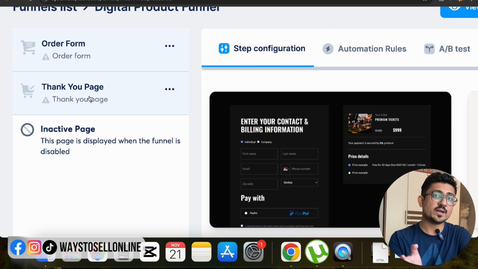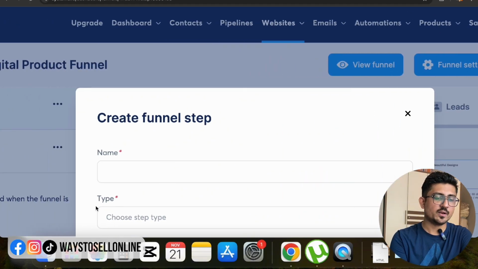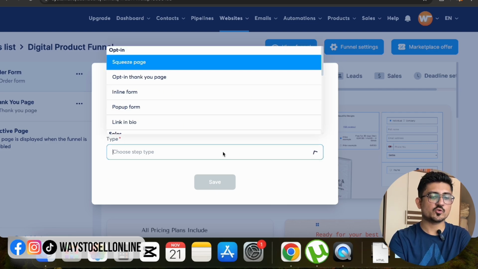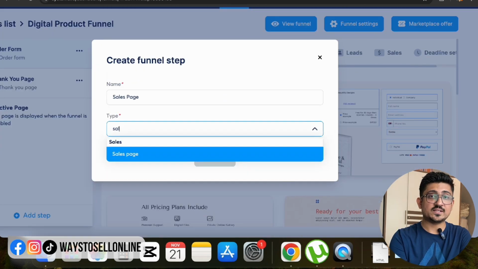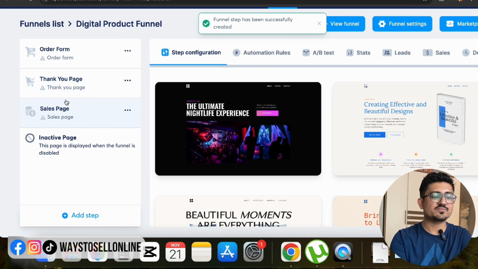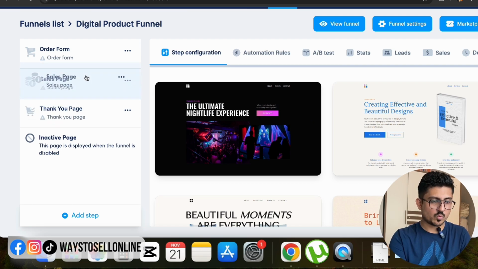In order to add a new step, you have to scroll down and click on add step. From there, you can give your step a name like sales page, and then you can choose a type, like what type of step you want this to be. If I click on the drop down menu, you can see that I can find multiple options like opt-in page, squeeze page, online form, and if I scroll down, I can see sales page here. I just have to click on sales page and then click on save. You can see that on the left side, a new page has been added, but it is last. So let's move it on top.